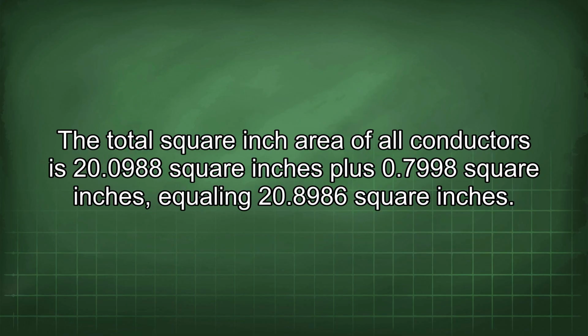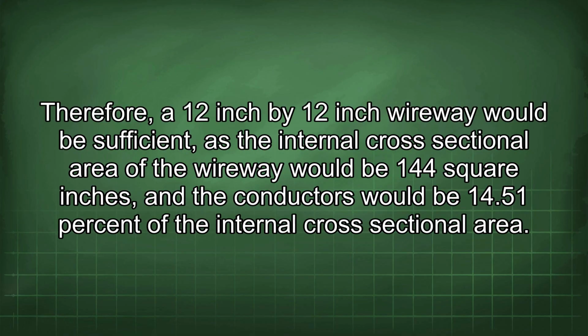The total square inch area of all conductors is 20.988 square inches plus 0.7998 square inches, equaling 20.8986 square inches. Therefore, a 12-inch by 12-inch wireway would be sufficient, as the internal cross-sectional area of the wireway would be 144 square inches, and the conductors would be 14.51% of the internal cross-sectional area.